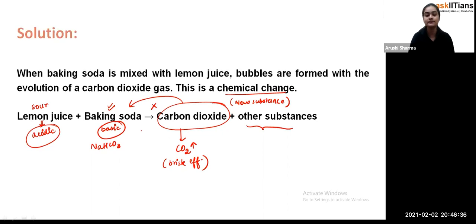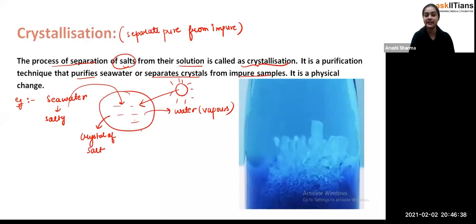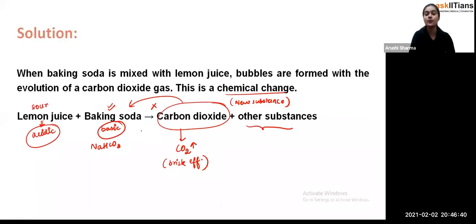Okay, so we have completed this chapter, students. Now your work is to watch this video very carefully, learn each and everything, and make your concepts very clear about chemical changes, rusting of iron and chemical reactions, everything, because you are going to find chemical reactions and their characteristics in your class 10th also. So just clear your concepts.